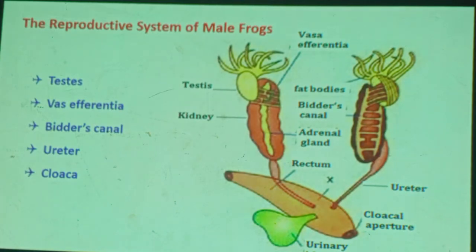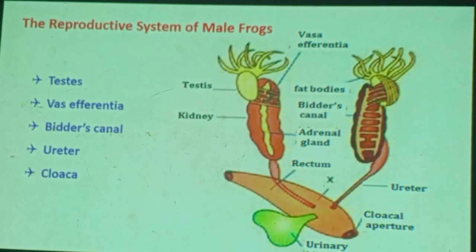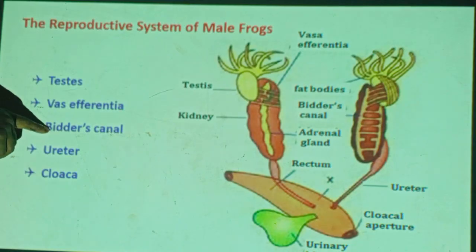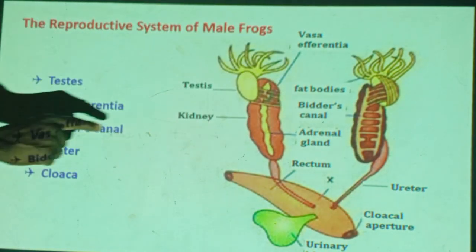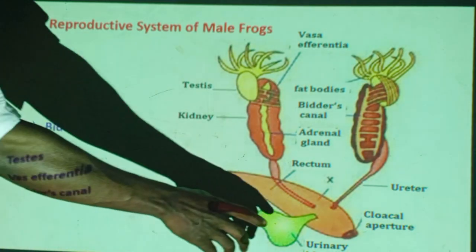These structures are the male reproductive structures. From the testes, the vasa efferentia: you can see these tubes, 10, 11, 12 tubes, which run from the testes to around the kidneys. Then there is one canal, Bidder's canal, which is connected with the vasa efferentia. Bidder's canal is connected with the ureter. The ureter serves as the passage of sperm and urine. Ureter, then cloaca. This is the cloaca.